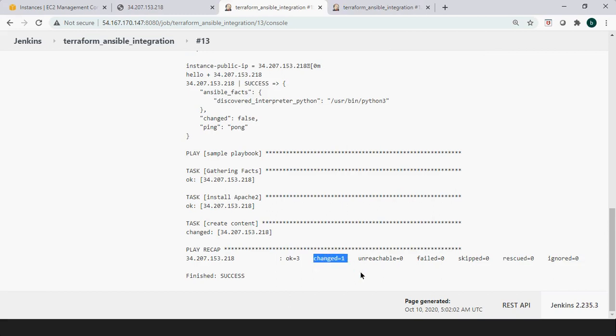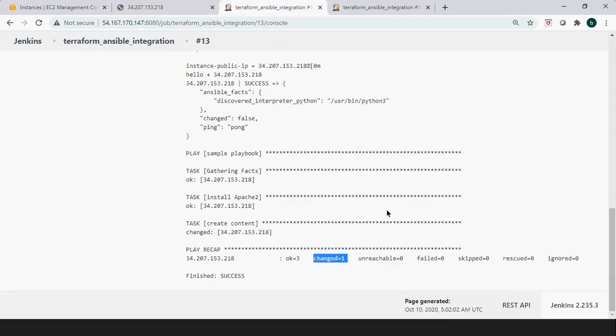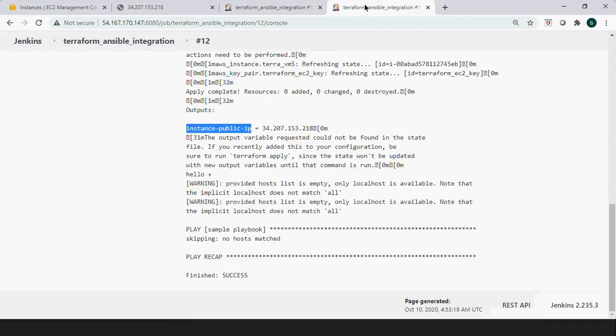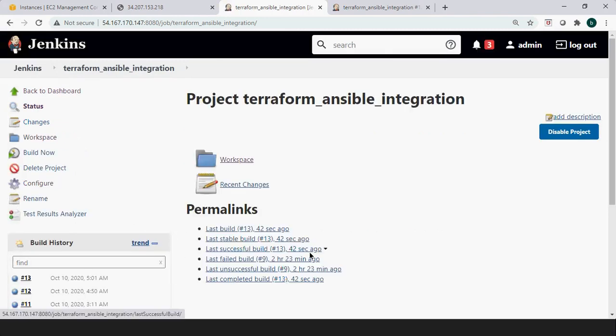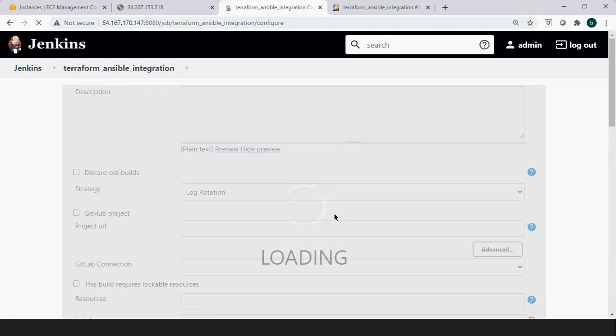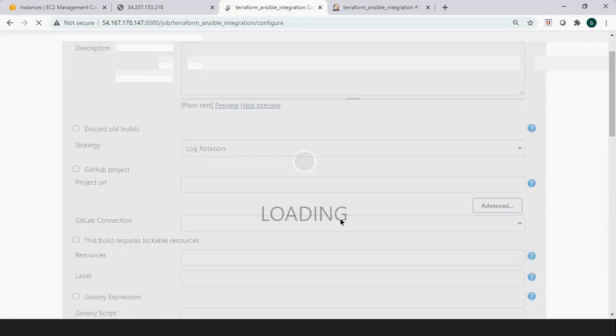Yeah, success. One changed from Ansible it is saying, and now we can refresh and it should show the new version. Okay, so this will be the final configuration. We made that mistake and after that it is fine.